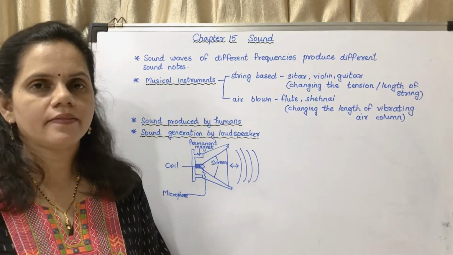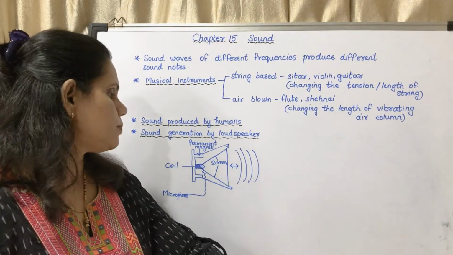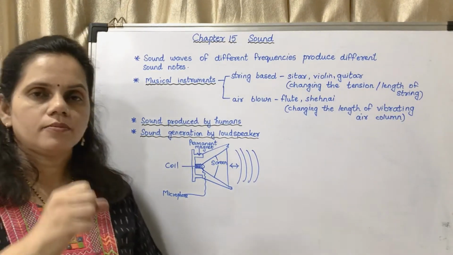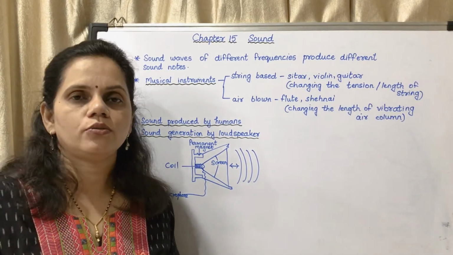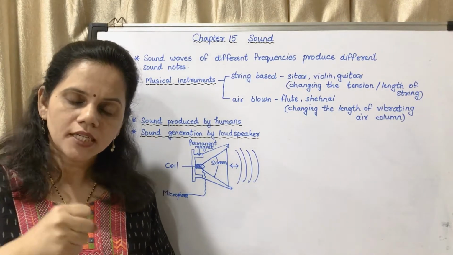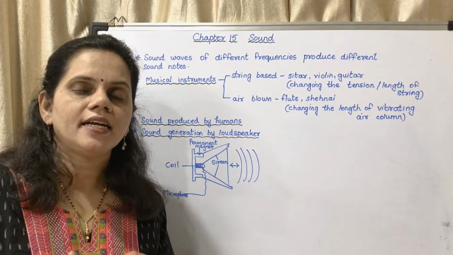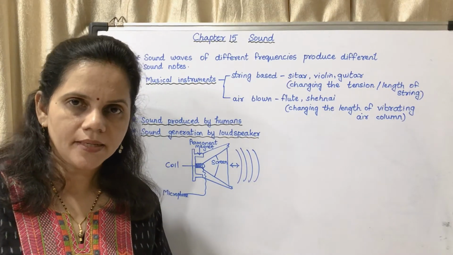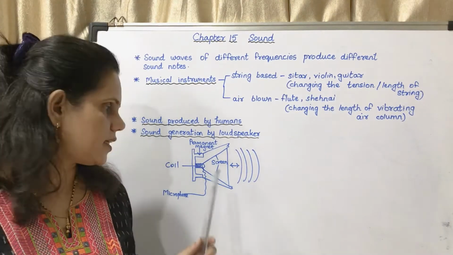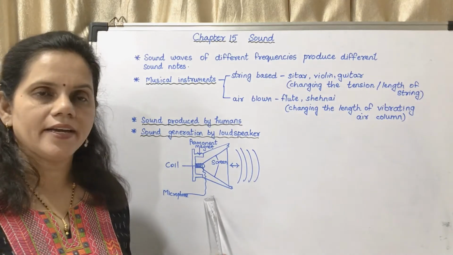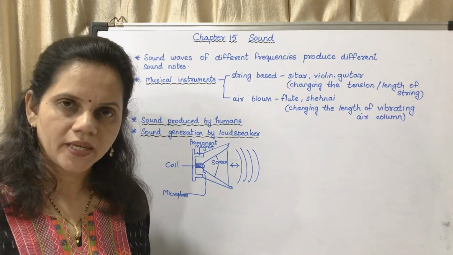First I will explain with the help of the diagram. You may see you are singing through a microphone, through a mic. In the mic, what is happening? Your sound energy is getting converted into electrical energy. That electricity will pass through this wire which is connected to the speaker.